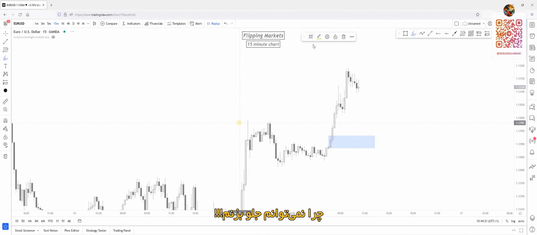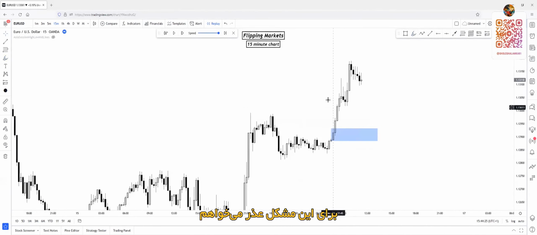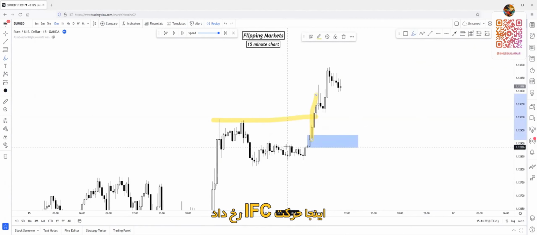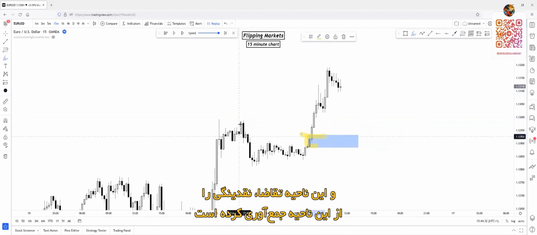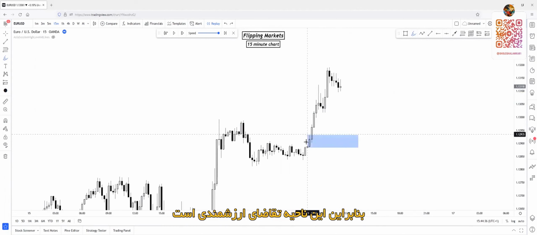Why cannot be replayed? What just happened? Sorry for this mistake. So yeah, the break of structure happened here. Inefficient push came into the market here. And this demand zone actually swept liquidity from this region. As you can see, we have double tops here. So this will be our really valid demand zone.